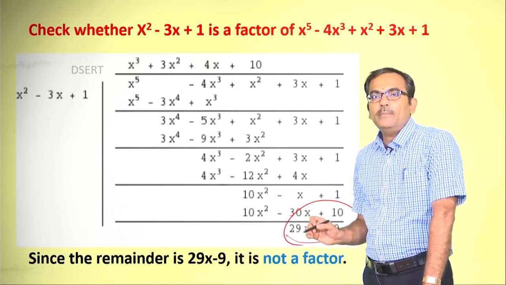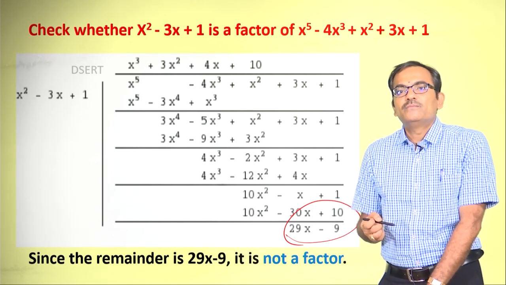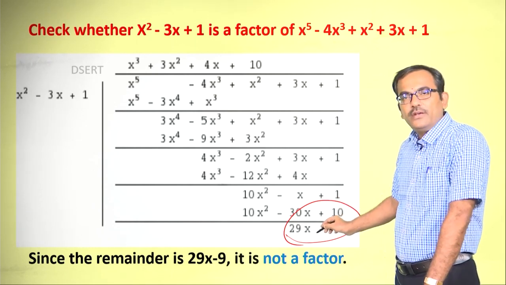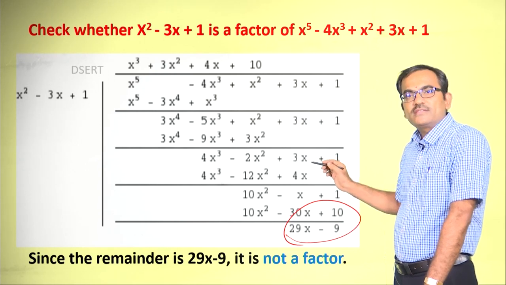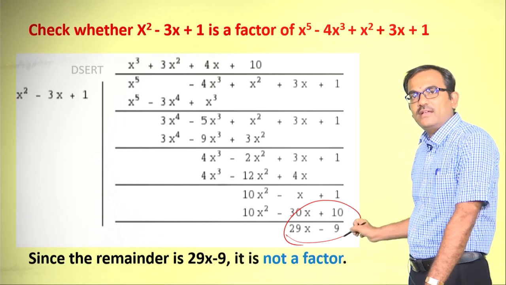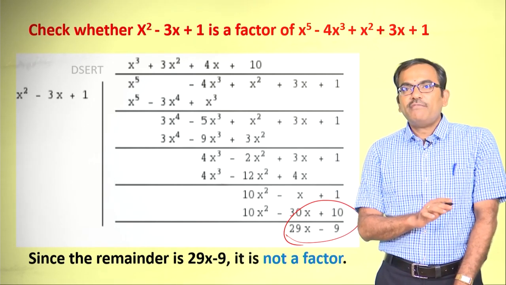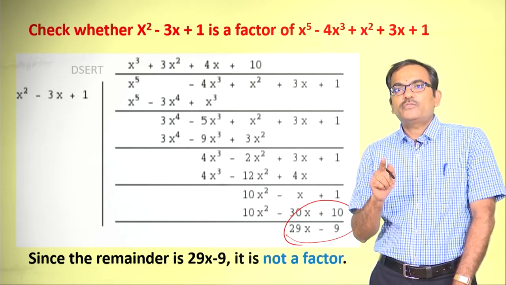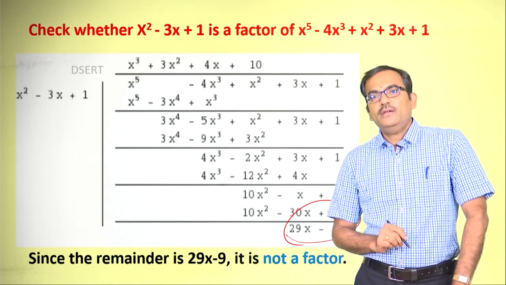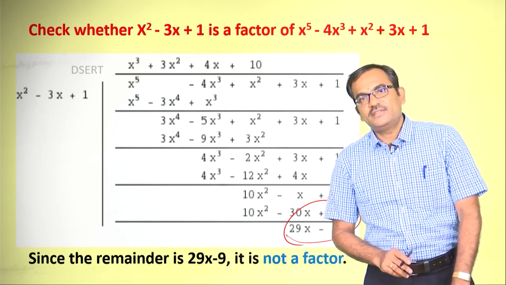Therefore, here had we got the remainder as 0, the answer would have been yes, but since we have got 29x minus 9 as the remainder, x square minus 3x plus 1 is not a factor of x to the power 5 minus 4x cube plus x square plus 3x plus 1. Alright, this is a very important aspect that you need to know. Is that clear, children?